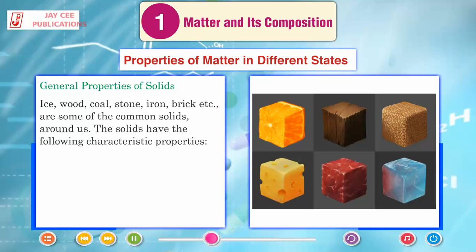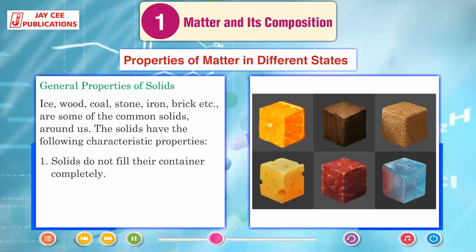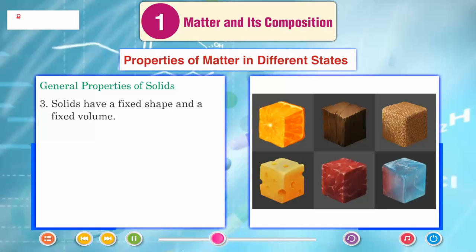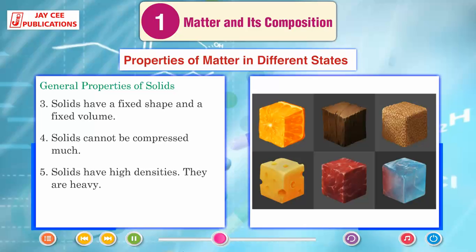Ice, wood, coal, stone, iron, brick, etc. are some of the common solids around us. The solids have the following characteristic properties. Solids do not fill their container completely. Solids do not flow. Solids have a fixed shape and a fixed volume. Solids cannot be compressed much. Solids have high densities. They are heavy.